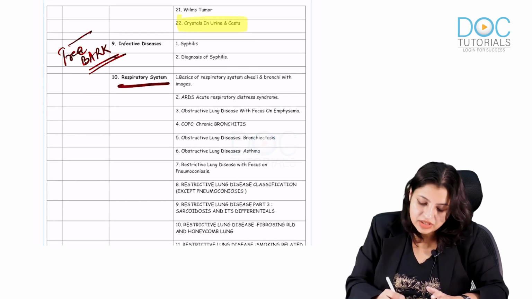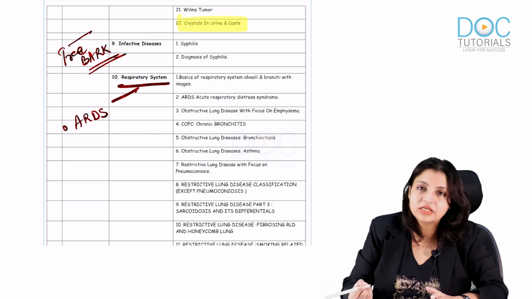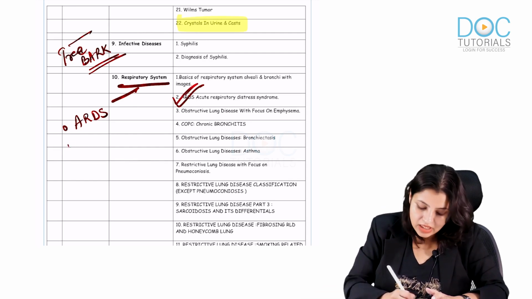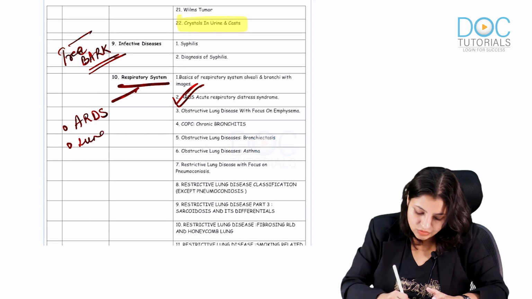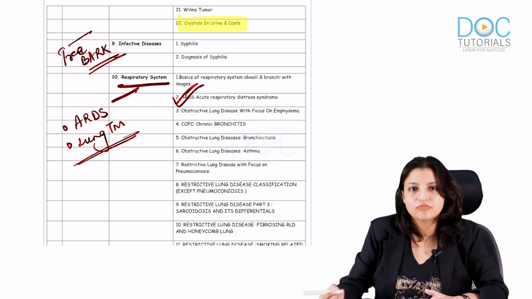In the respiratory system, I want you to know about ARDS. Very important, hyaline membrane disease, all its pathogenesis and everything is a very important disease. Apart from that, see all the lung tumors. Other things you do study in your medicine also, so even if you don't remember, it's okay.